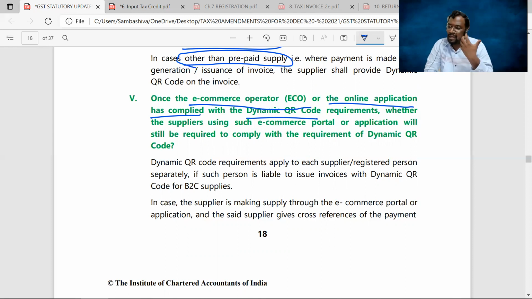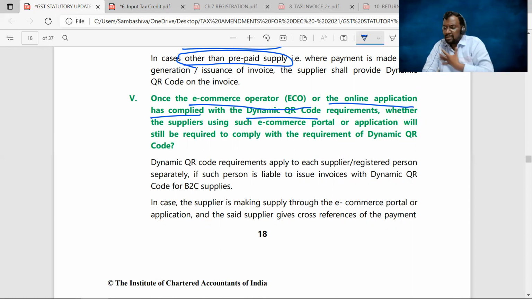See, if you are making the supplies through an e-commerce portal, suppose that I have a restaurant and I am selling my food items through Swiggy, Zomato, who are the e-commerce operators, and that Swiggy, Zomato are already complying with dynamic QR code requirements. Now, do I again comply with the dynamic QR code requirements? As my supplier, that is the e-commerce operator, is already complying with the dynamic QR code system, for me it's enough to give a cross reference of the payment.